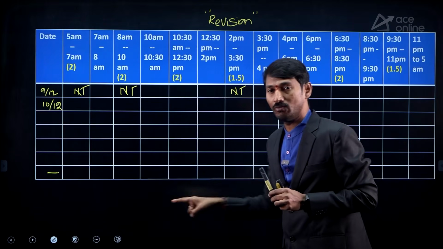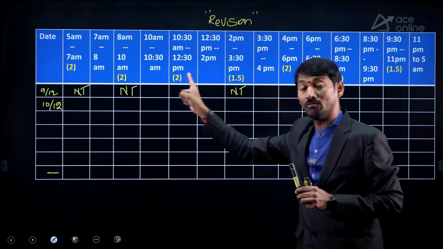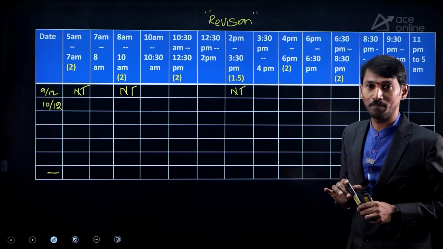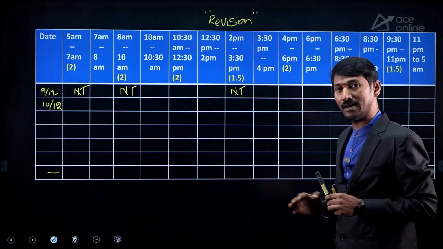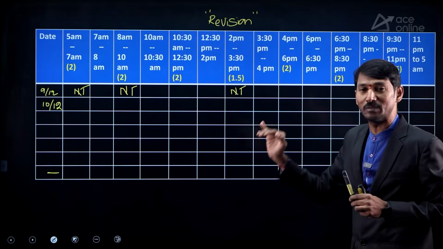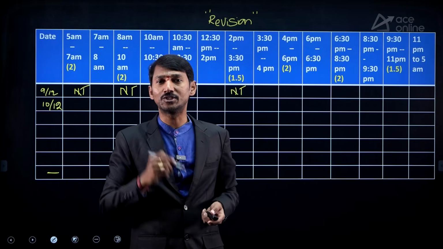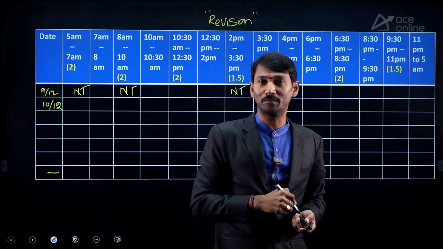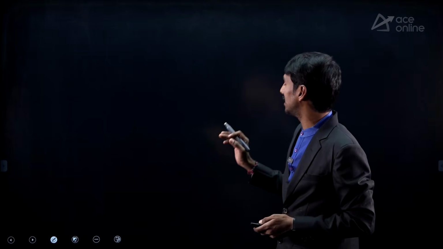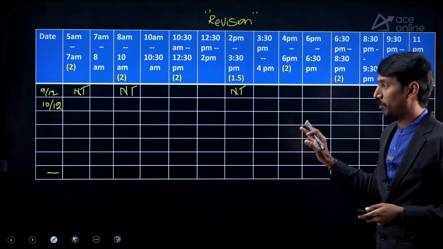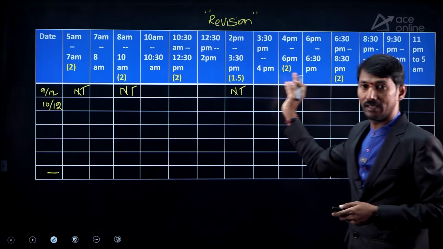Suppose 2 subjects are over, 3rd and 4th are running now, then 1 and 2 subjects should be in the revision part. Suppose 5 and 6 subjects are started, then 1, 2, 3, 4 subjects must be in the revision part. In that way, all must be in touch. Then only you can have good preparation. So this is the total basic idea regarding the timetable plan and corresponding hour segregation.